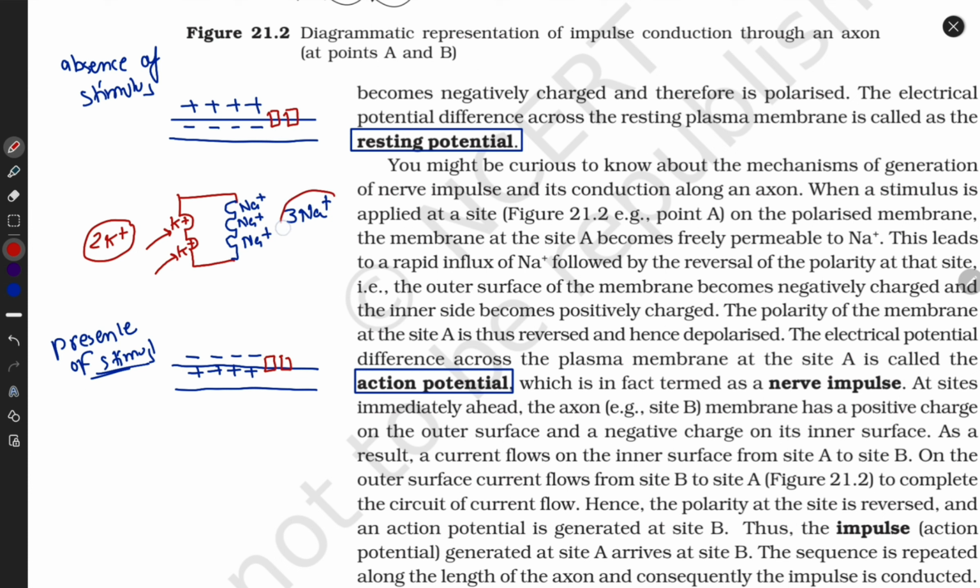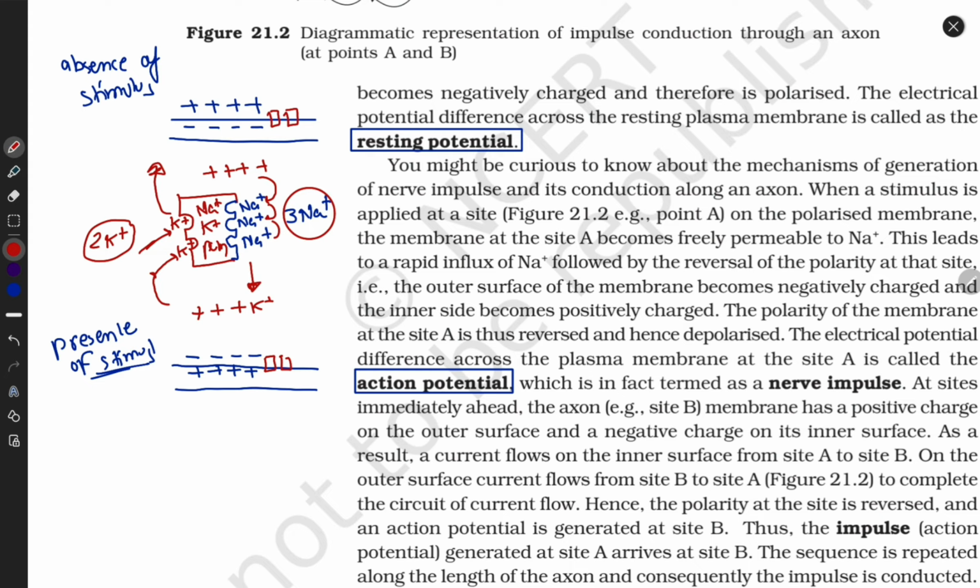So at a single time 3 positive charges go inside if the cell membrane is in action potential. So sodium ions bind from the outside medium with their sites and come inside the cell, and potassium ions inside the cell bind the sodium potassium pump and go outside the cell during action potential. Okay, this is the sodium potassium pump.